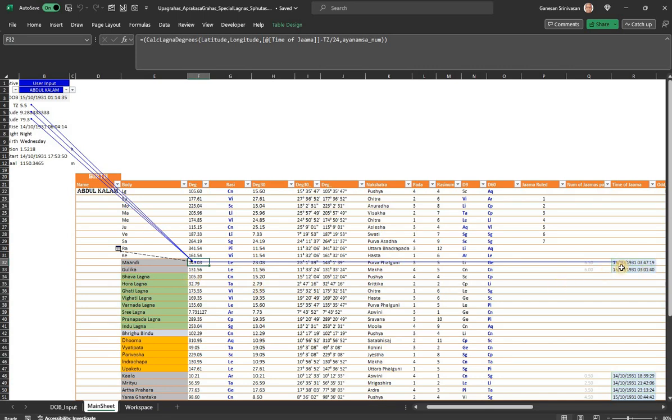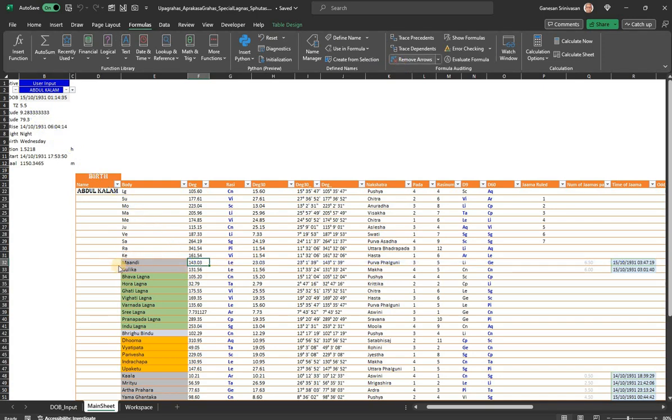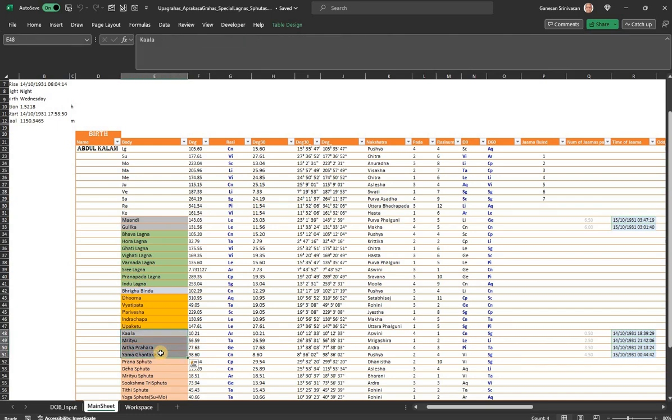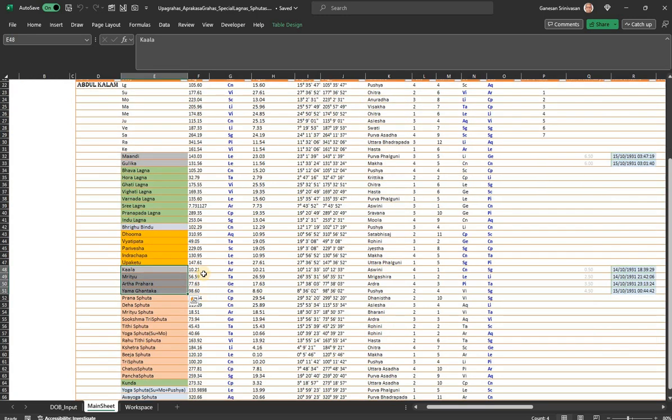Once that is there, and this rising point, the Lagna on which 50% of the particular Jama is rising, it requires basically the time when a particular Jama's portion is rising, and therefore the calculation of the Lagna at that Jama. So it is a little complicated, but you can follow the calculations fairly easily. I'll remove the arrows here. So these are Mandi, Gulika, Kala. These are Aprakasa Grahas. How to use them and where to use them are different matters. We will do it differently. This is just the computation part that is being presented here.